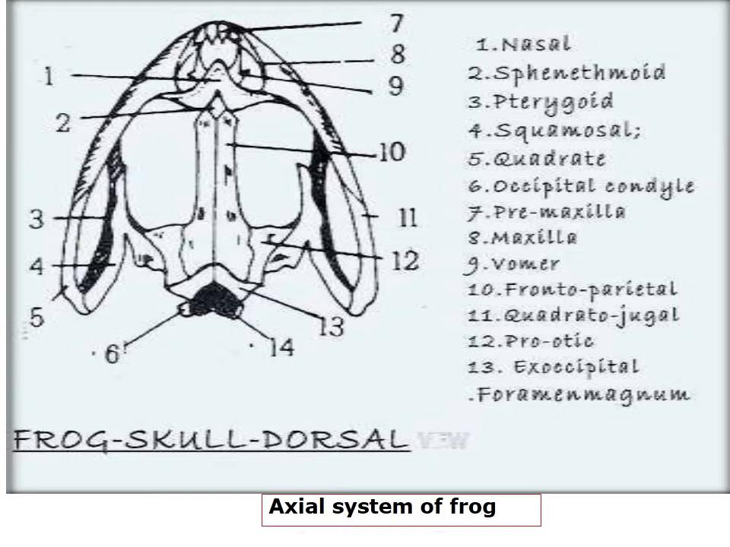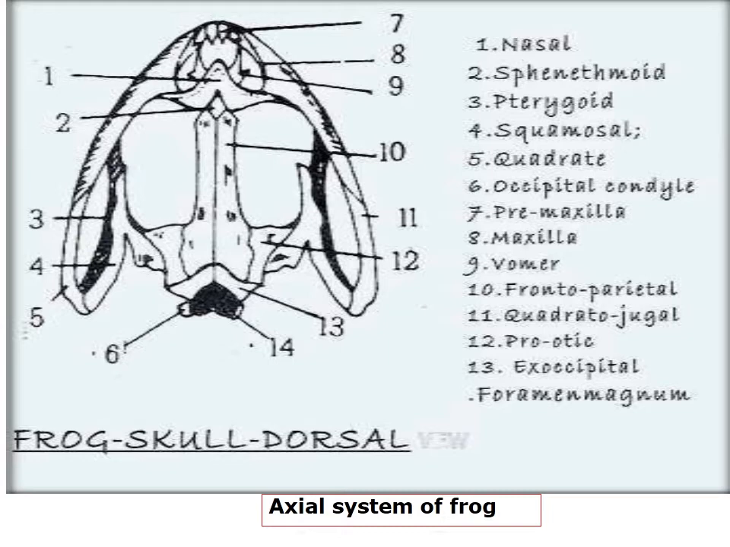The quadratojugal ends near the auditory capsule. The squamosal is a T-shaped bone on the dorsal side. Its stem articulates with the posterior angle of the jaw. One end of the arm is joined to the auditory capsule, while the other end, as you can see here, is free.